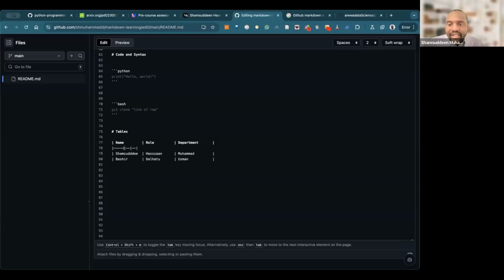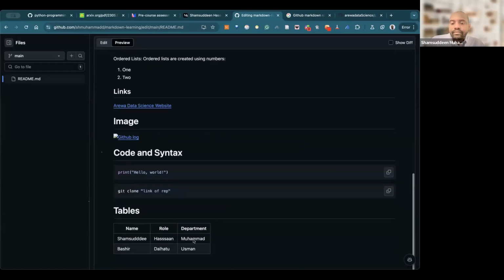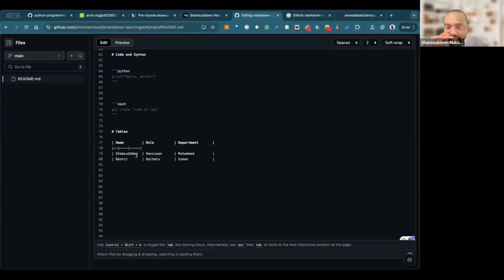The issue is this. When you put many dashes, make sure that the number of dashes you put are the same. For example, here I put 3, here I put 4, here I put 5. So let me preview. You can see how many dashes I have in each. Let me go to the last one, department. For example, the first one, name. Let me have 2 dashes, and I have Shamsuddin, Hassan, Muhammad.